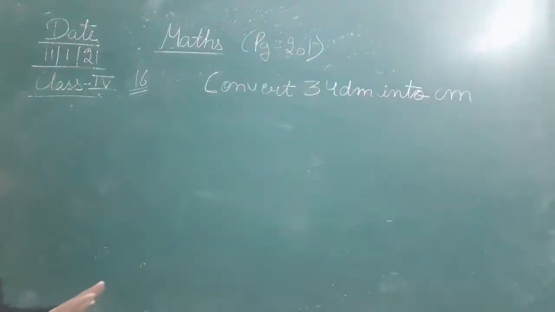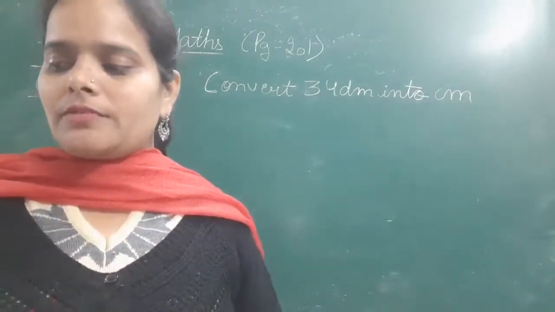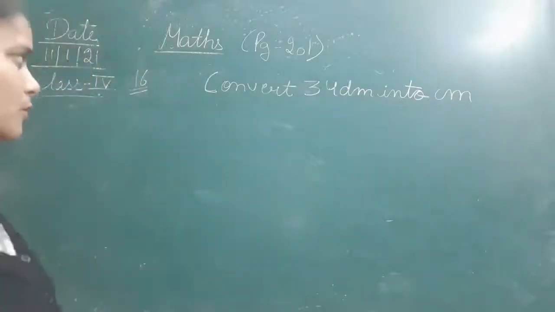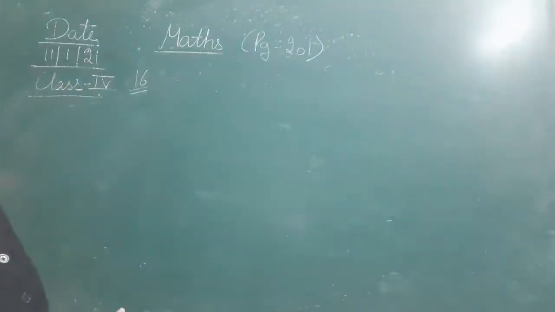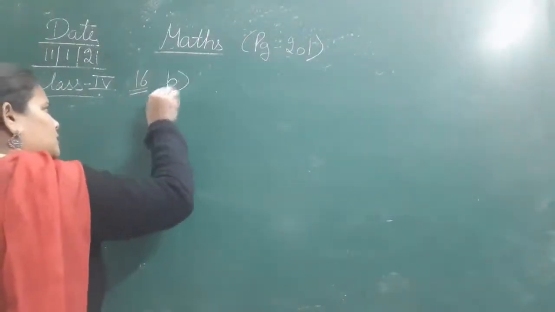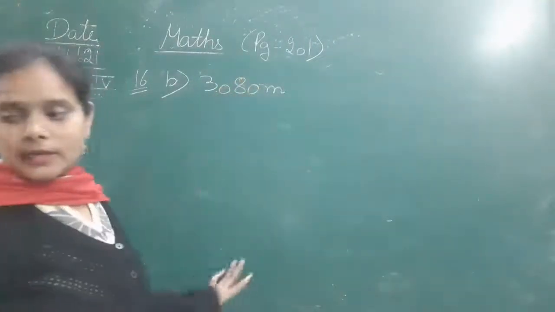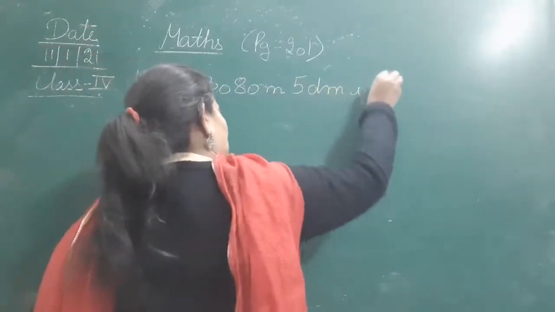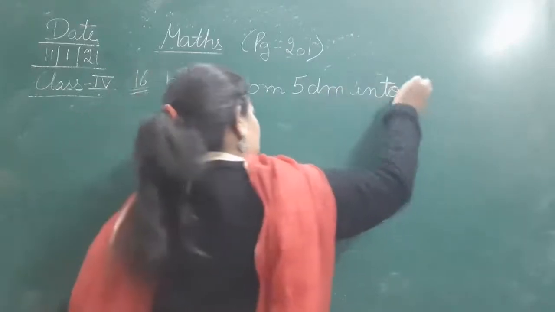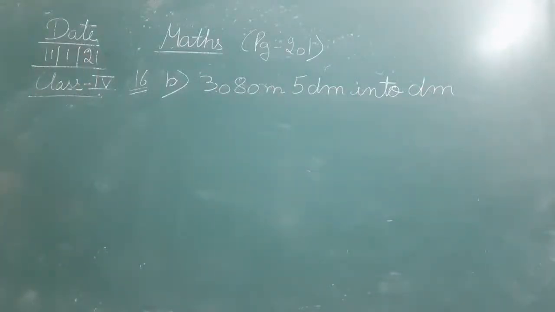Now in the B part we have to convert 3080 meter 5 decimeter into decimeter only. Okay, so 3080 meter and 5 decimeter into decimeter. So this is what we have to do. Okay, so let's do it.